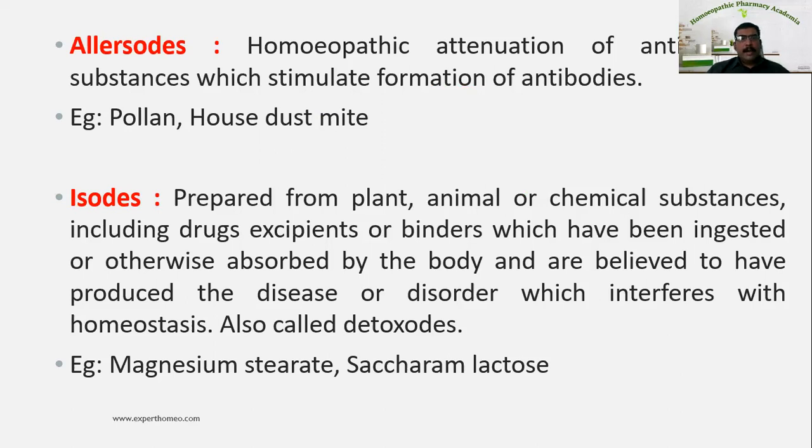Next one is isodes. They are the preparations made from plant, animal, or chemical substances, including drugs, excipients, or binders, which have been ingested or otherwise absorbed by the body and are believed to have produced disease or disorder which interfere with homeostasis. It is also known as detoxodes. The examples are magnesium stearate and saccharum lactis. So here the isodes are added to the drug to increase the bulk of the drug.